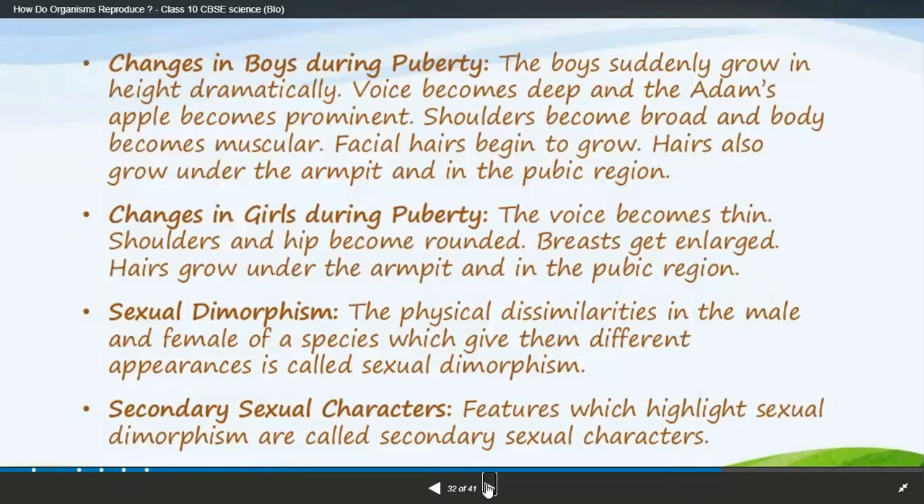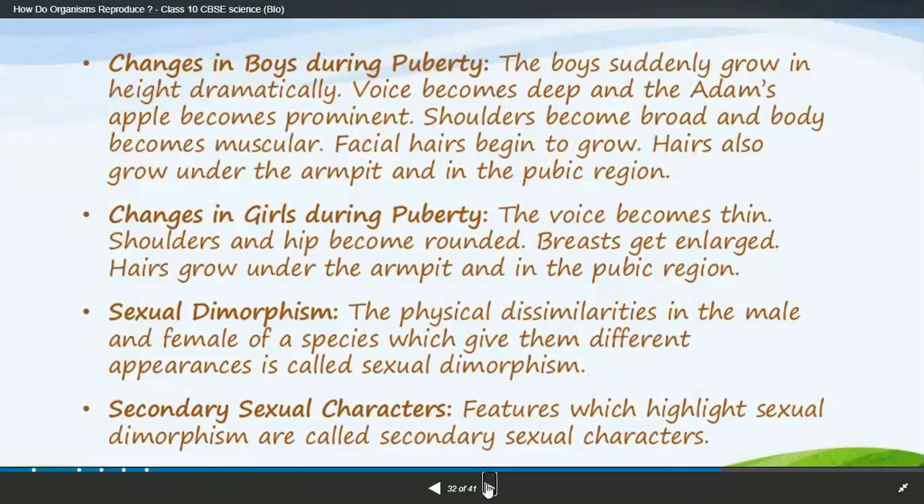Changes in girls: the voice becomes thin and sharp, whereas in boys it becomes broad and deep. Shoulders and hips become rounded. In boys the shoulders become broad, but in girls they become rounded. Breasts get enlarged, and hair grows under the armpits and in the pubic areas, which is common in both girls and boys.